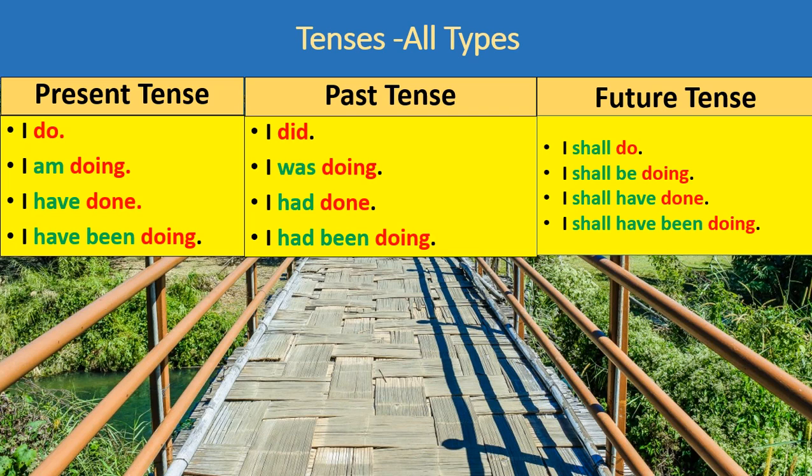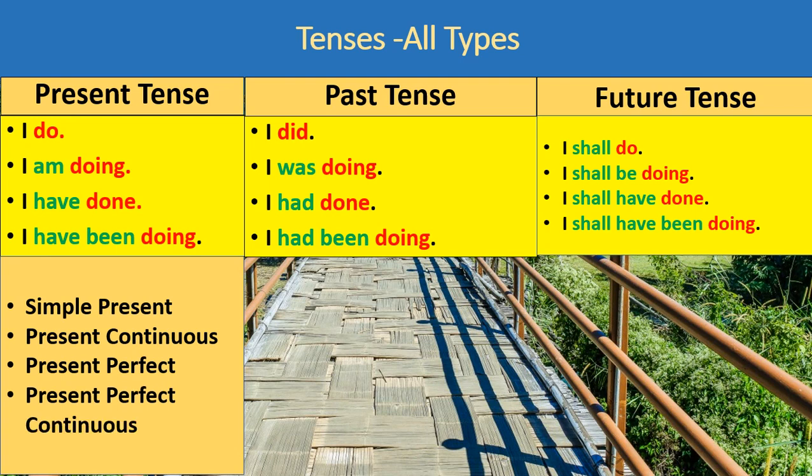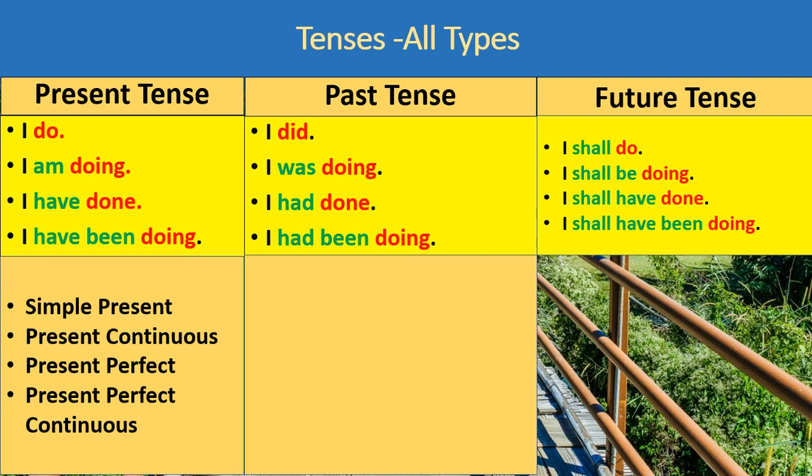Now see the names of tenses used in present tense. First is simple present, second is present continuous, third is present perfect, fourth is present perfect continuous. Now see the tenses used in past tense.